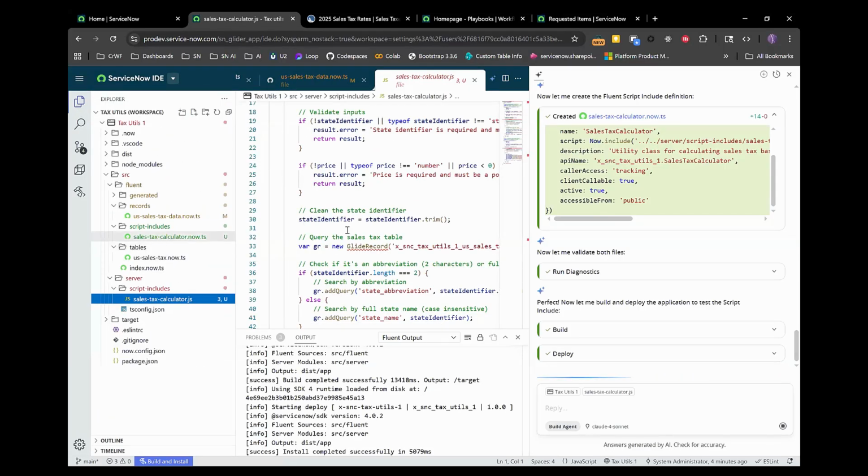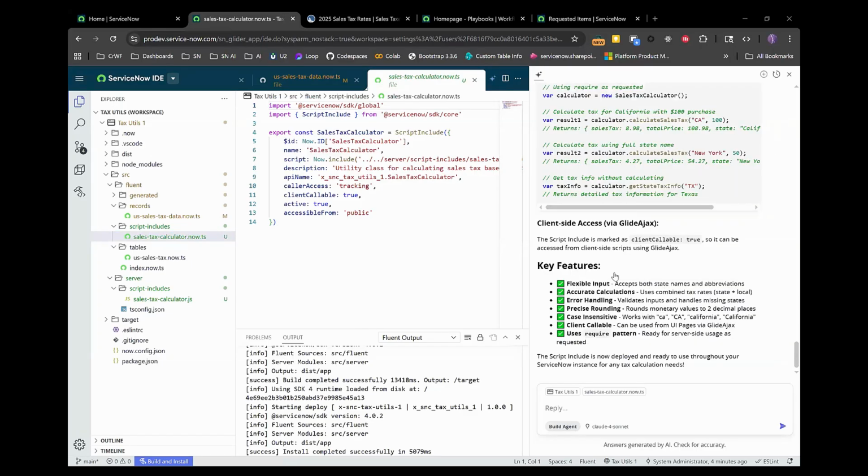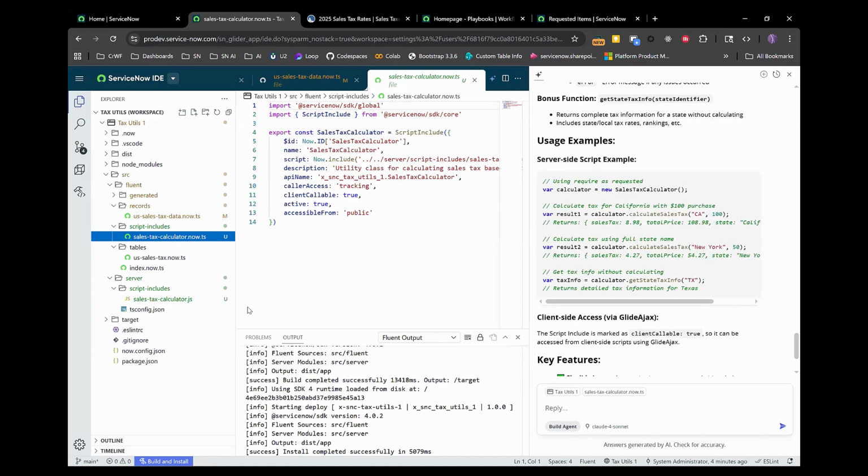And then let's see this script include. Okay, so let's give it a second to deploy. All right, and so that's now available, and you'll see here it gave us some good examples.